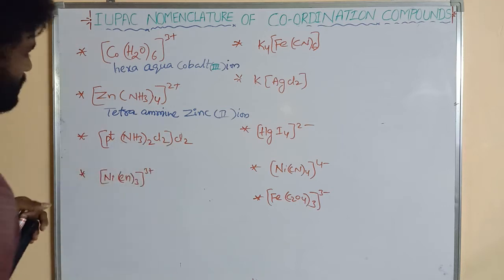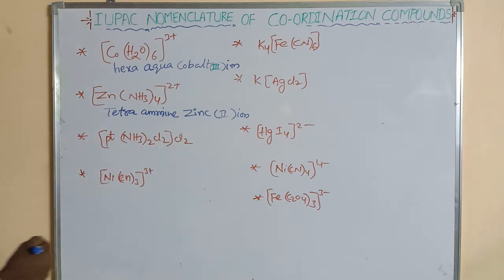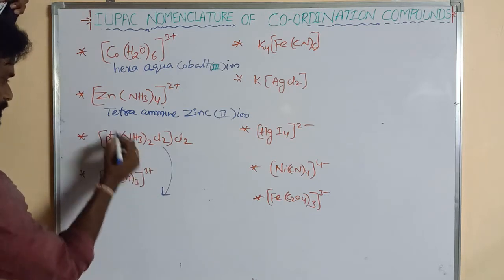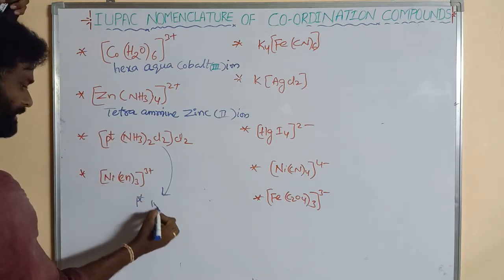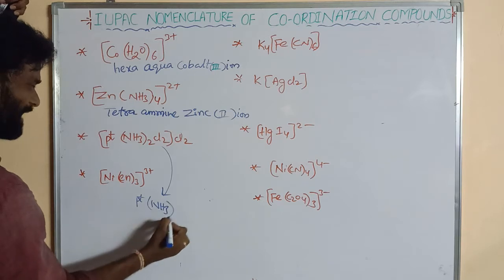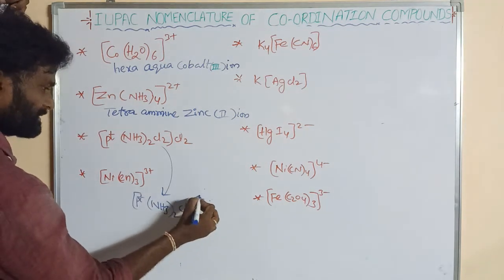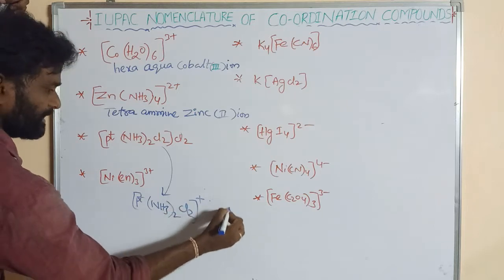This is how it is ionized: Pt(NH3)2Cl2 gives the complex cation and 2Cl minus.